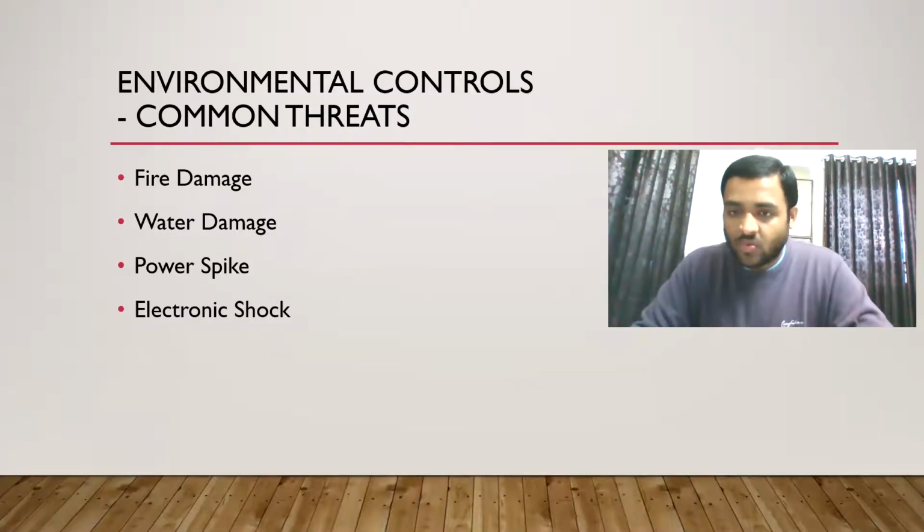Fire damage, water damage, power spike, and electronic shock. In a power spike, what happens is suddenly the power goes down and then it rises above the level, because of which the information systems, which are accustomed to a certain level of electricity, will shut down or overload.